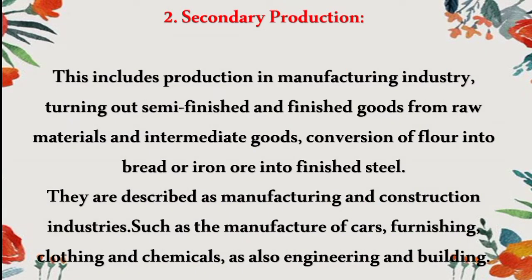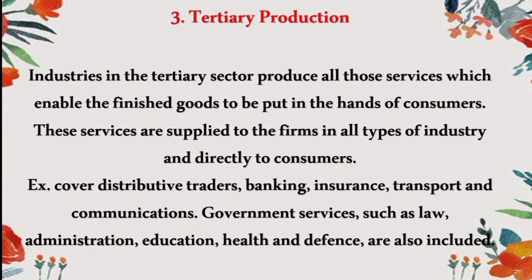Secondary production is carried out in manufacturing industry, turning out semi-finished and finished goods from raw materials and intermediate goods, like conversion of flour into bread or iron ore into finished steel. They are described as manufacturing and construction industries such as the manufacture of cars, furnishing, clothing and chemicals, and also engineering and building. Third one is tertiary production.